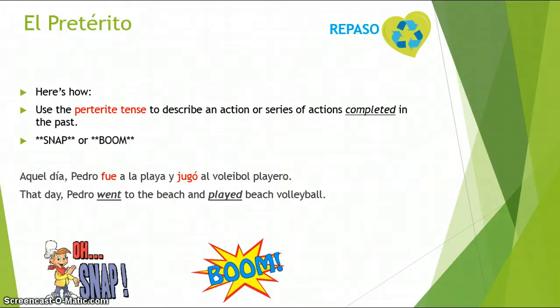Un ejemplo aquí. Aquel día Pedro fue a la playa y jugó al voleibol playero. Since I'm talking about one specific day, I will have events that were one time. He went to the beach and played beach volleyball. So remember, it's a snap or a boom.